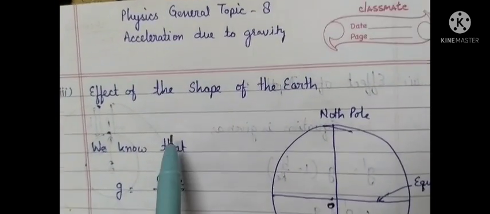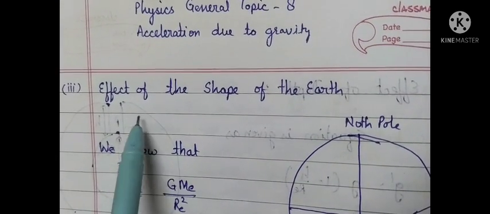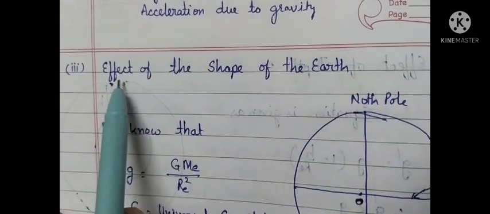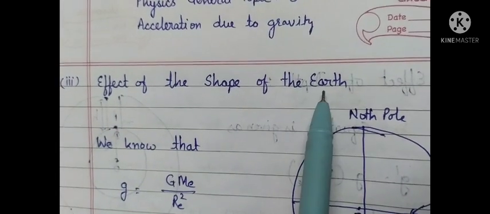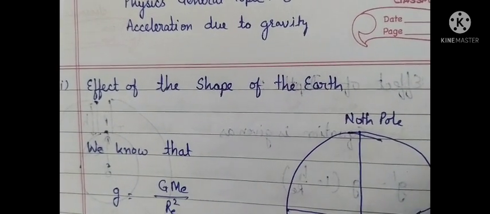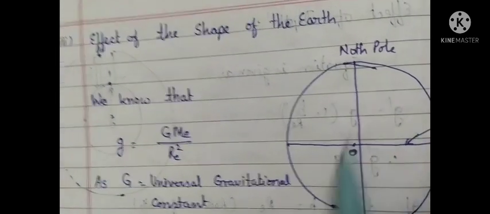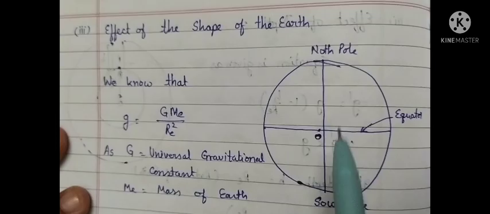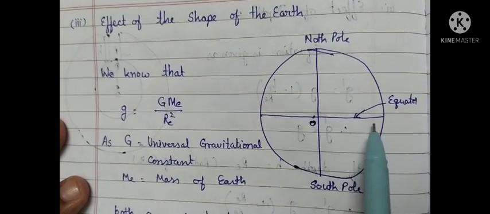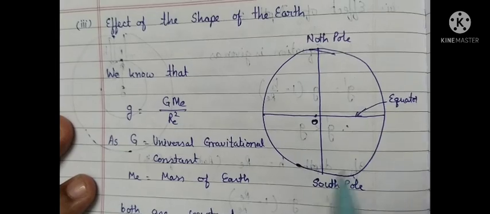In this lecture, we will discuss the acceleration due to gravity and the effect of the shape of the earth. How does it affect? The shape of the earth is being considered here. Now, as we know, this is the earth, here is the north pole, this is the equator, and this is the south pole.